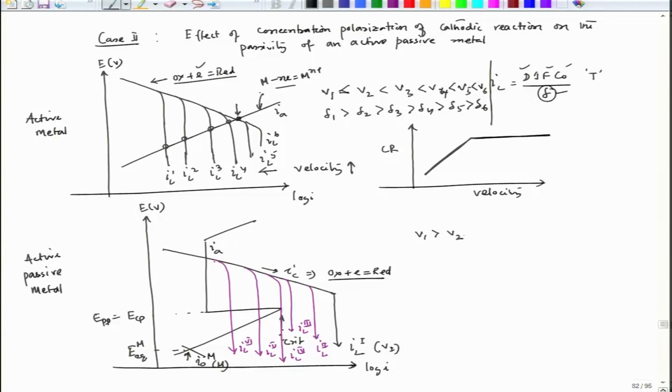So, V1 greater than V2 greater than V3, or since we are taking Roman numerals, V4 greater than V5 greater than V6. So, correspondingly delta 1 would be less than delta 2, less than delta 3, less than delta 4, delta 5, delta 6.